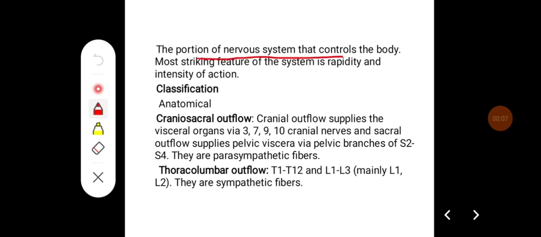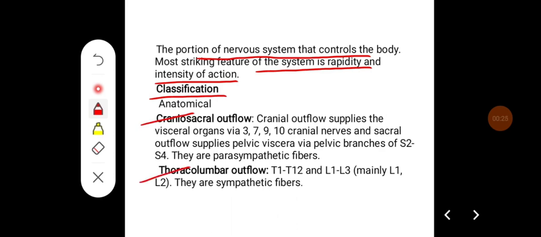The portion of the nervous system that controls the visceral function is called the autonomic nervous system, and the most striking feature of the autonomic nervous system is the rapidity and the intensity of action. Anatomically, it is classified into craniosacral outflow and thoracolumbar outflow.